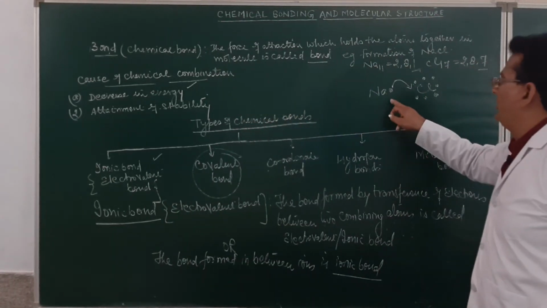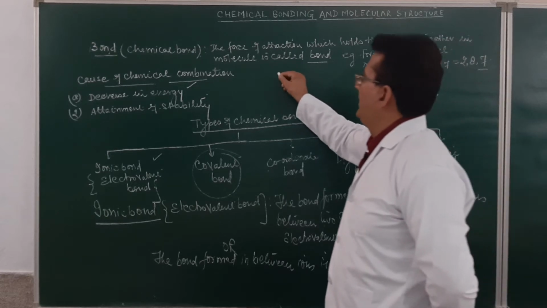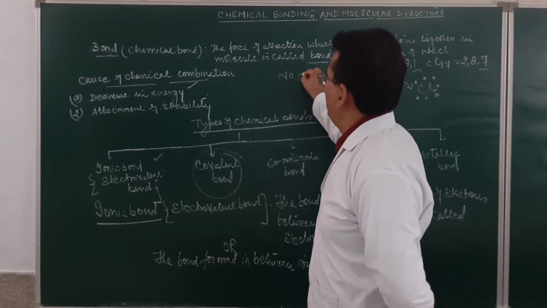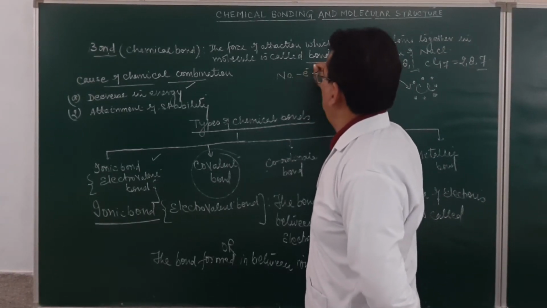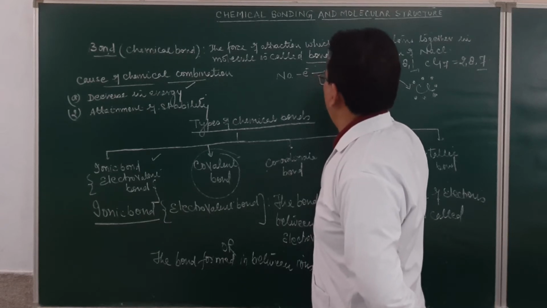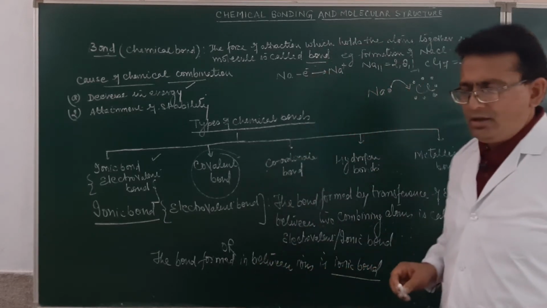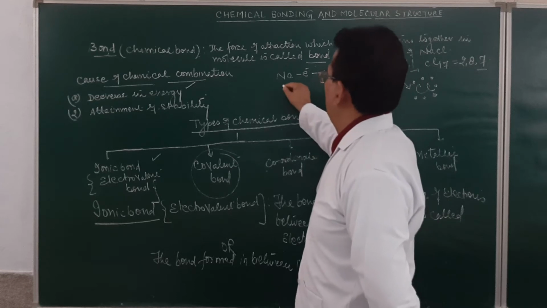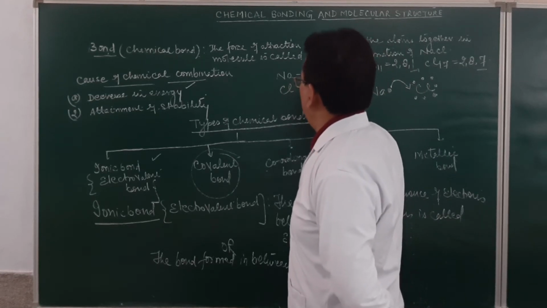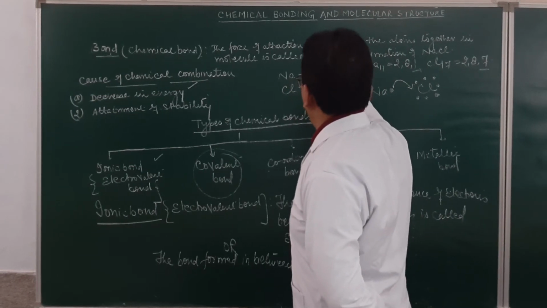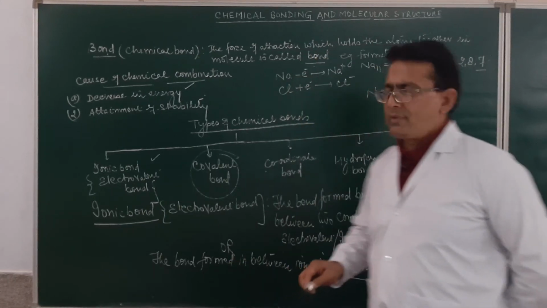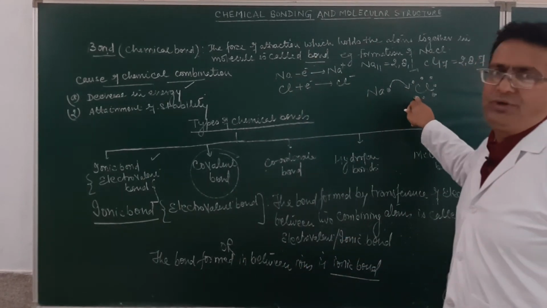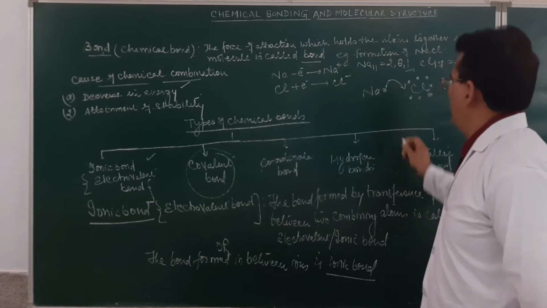So what will happen? Sodium over here is losing the electron, and when it loses the electron, it will result in the formation of a sodium ion. Then chlorine will be gaining the electron, and it will result in the formation of a chloride ion. Naturally, a bond is formed between the sodium ion and the chloride ion.